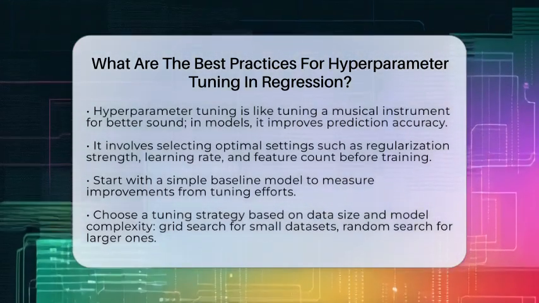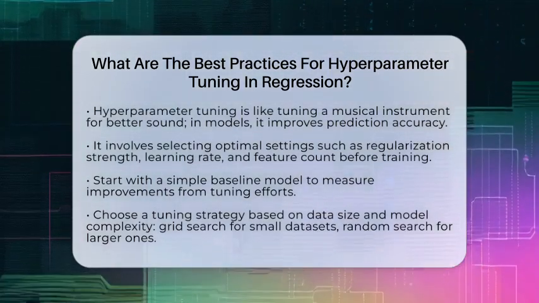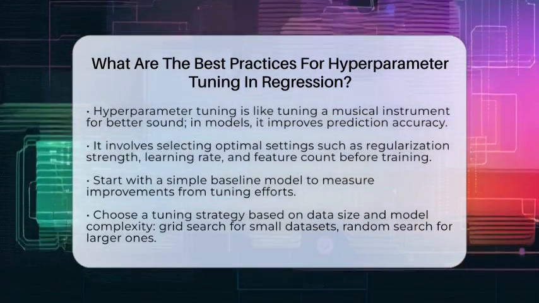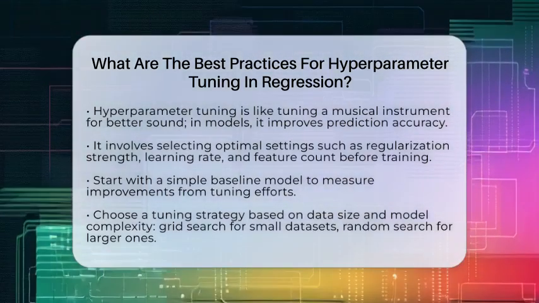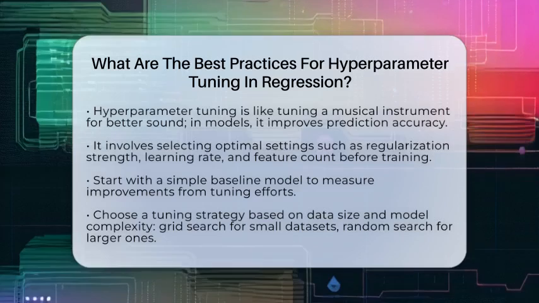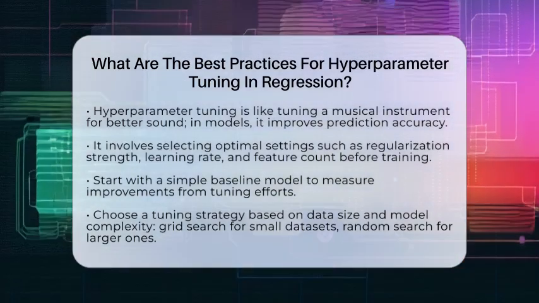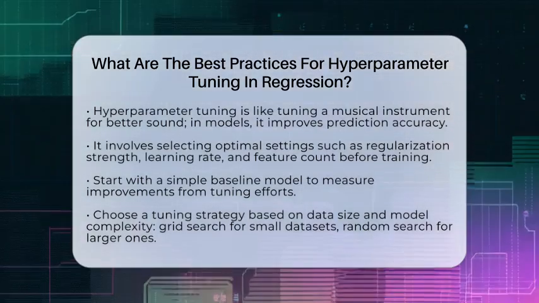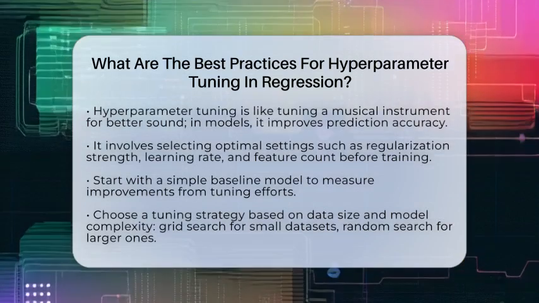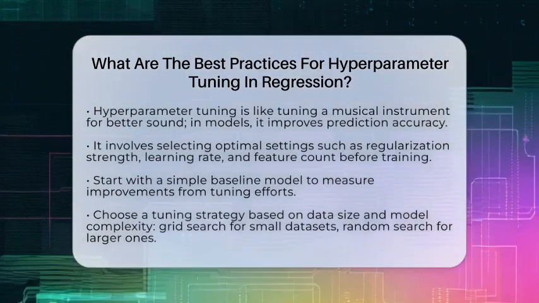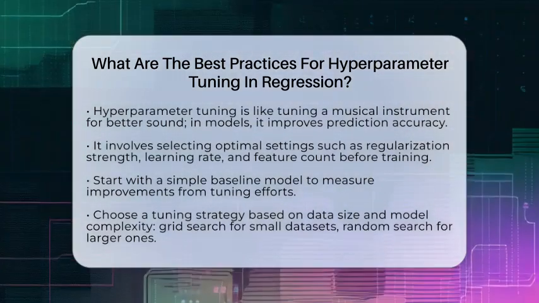When working with regression algorithms, especially in supervised learning, choosing the right hyperparameters can make a big difference in how well your model predicts. Hyperparameter tuning involves selecting the best settings for your model before training begins. These settings include things like regularization strength, learning rate, or the number of features to include. The goal is to find the combination that gives you the most accurate predictions on new data.